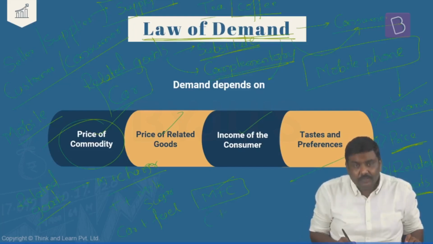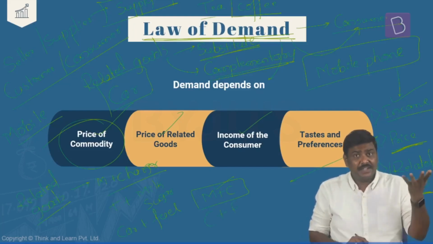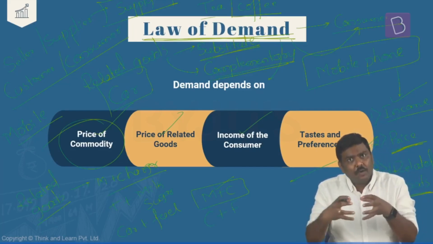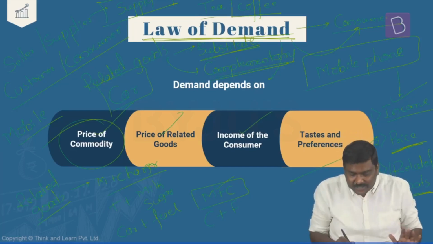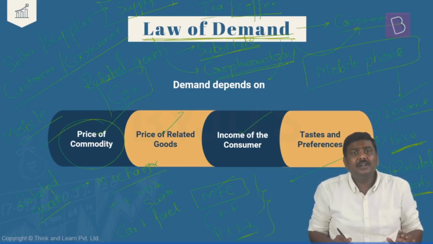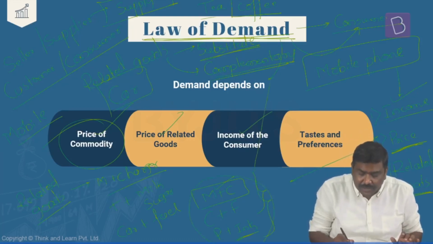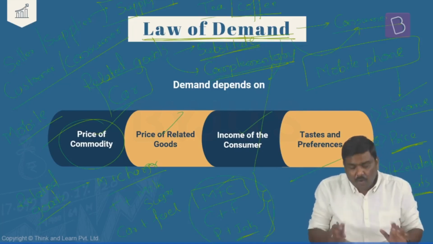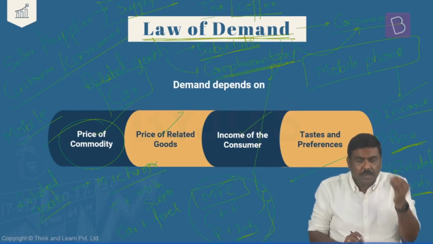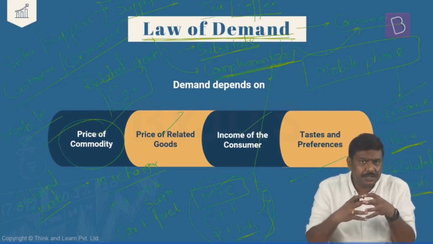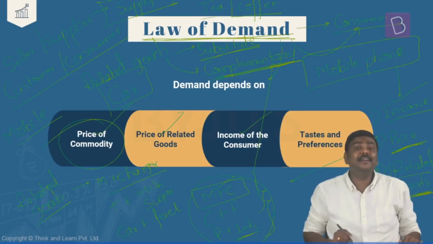Same way, car and fuel. Fuel could be electricity, fuel could be petrol or diesel here. Car and fuel are complementary goods. Or for that matter, another example, printer and ink. These are also consumed in combination. So there are a set of goods which are consumed in combination. These are called complementary goods. So substitutes are individual consumption, complementary goods are consumed in combination. These are referred to as related goods.